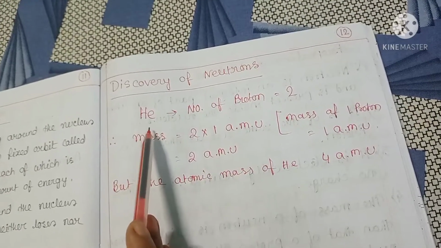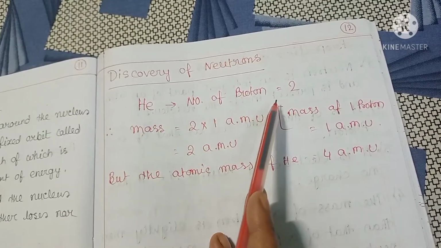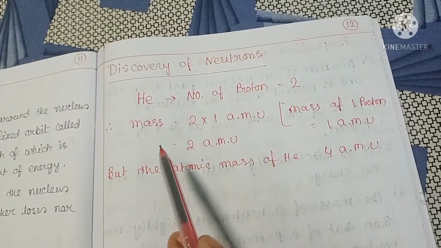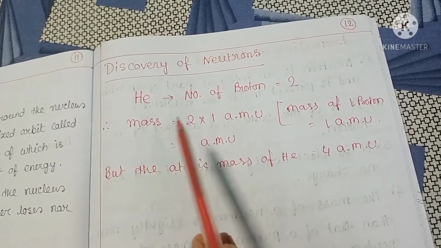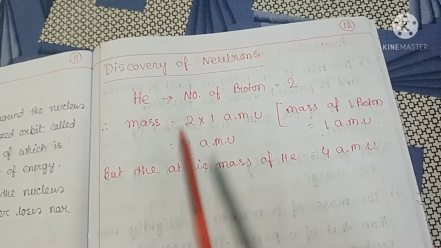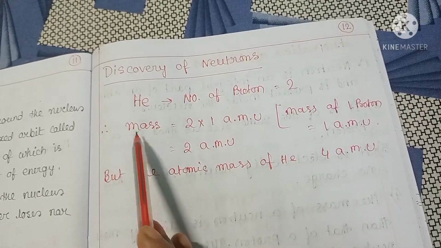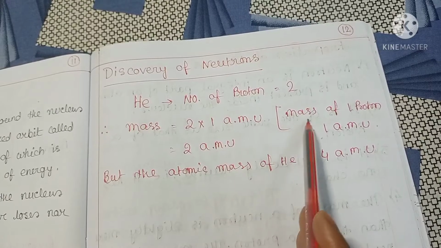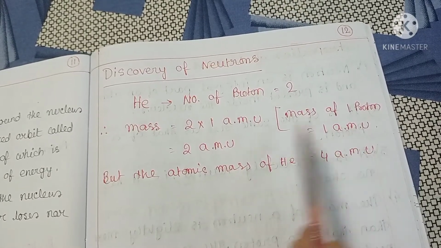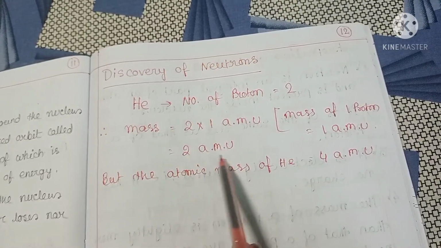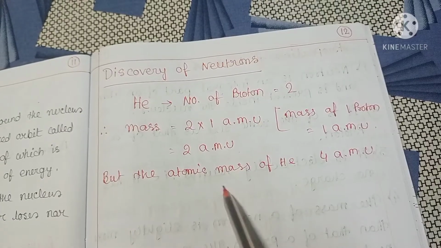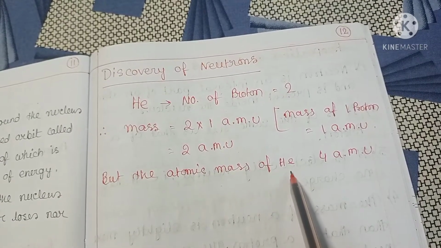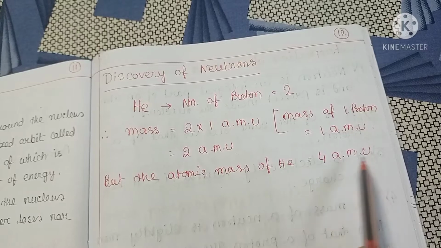See the example. An atom of helium contains 2 protons, and the atomic mass of an electron is negligible. Therefore, the mass of helium equals 2 into 1 AMU, as the mass of one proton equals 1 AMU. So the mass of helium equals 2 AMU. But the actual atomic mass of helium is 4 AMU.